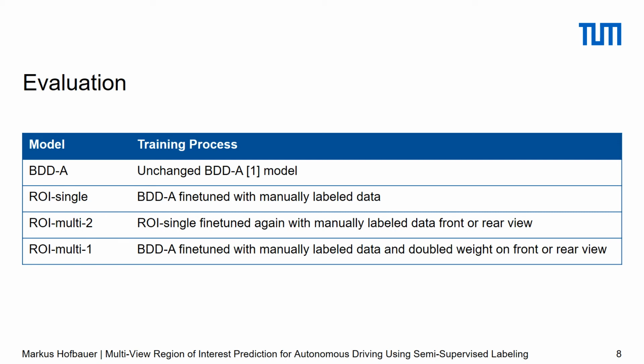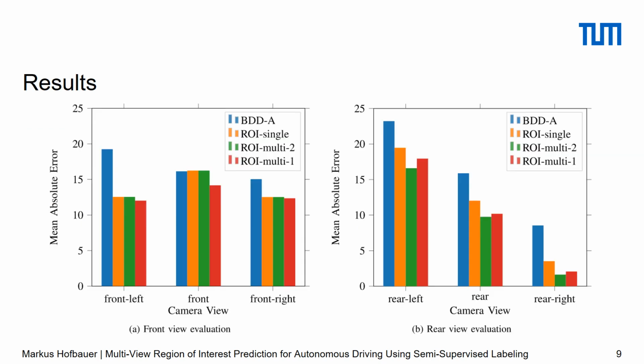The ROI multi-1 model was fine-tuned in a single step with all labeled data and a doubled weight for either the front view or the rear view. Again, this results in 2 separate models for the front view and the rear view. In summary, we have 1 BDDA and 1 ROI single model, which is evaluated for all views, and 2 separate models for the front and rear view of ROI multi-1 and ROI multi-2. For the results, we analyzed the mean absolute error for the 6 camera views and 3 fine-tuning strategies and compared them to the baseline BDDA model.